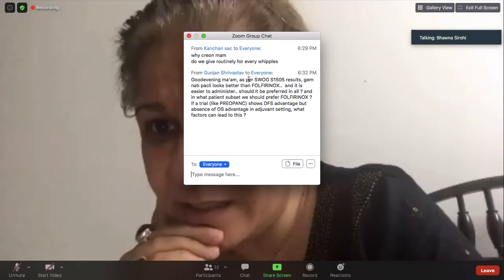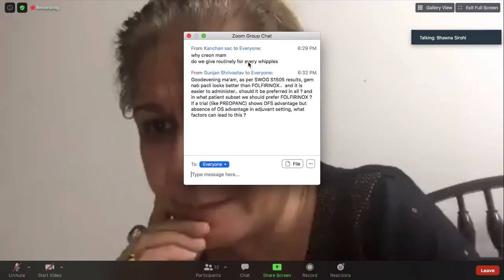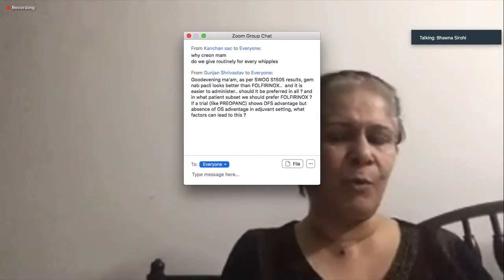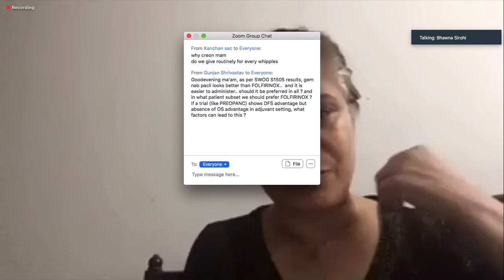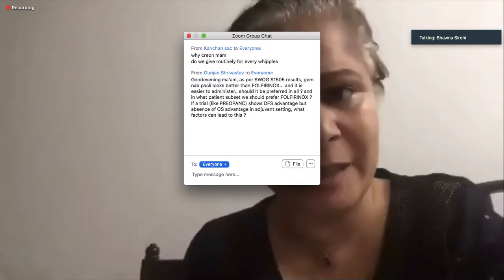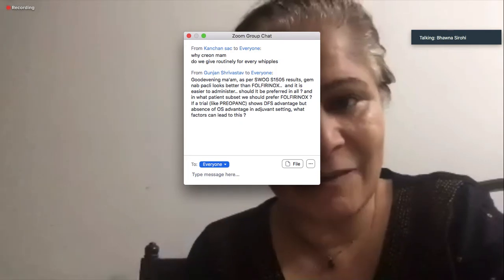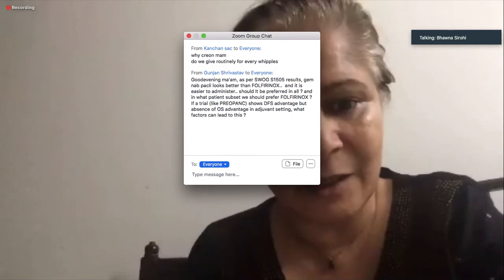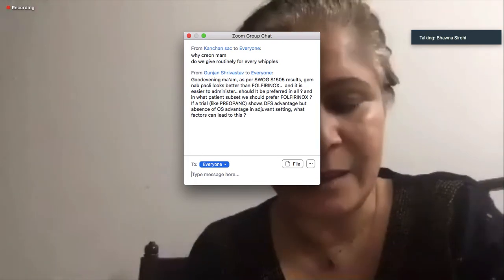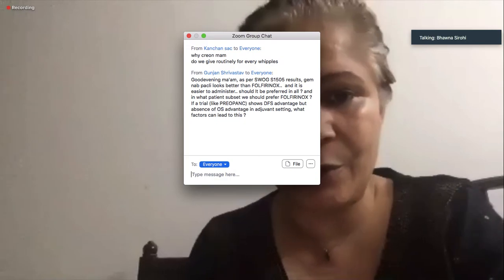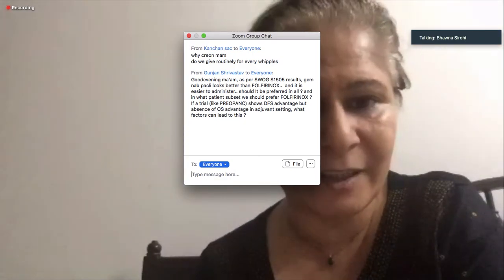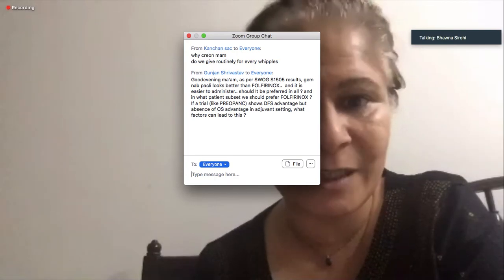So, Kanchan asks, do we give it routinely for every Whipple? No, you don't give it routinely for every Whipple. But I think for most Whipples, it depends on the amount of pancreatic resection. I normally have a conversation with my surgical colleagues. And when the patient comes and sees me, you can do certain tests to see whether the patient does need Creon or not. Basically, whether the fats are being digested with these enzymes, trypsin, chymotrypsin. That's very important.